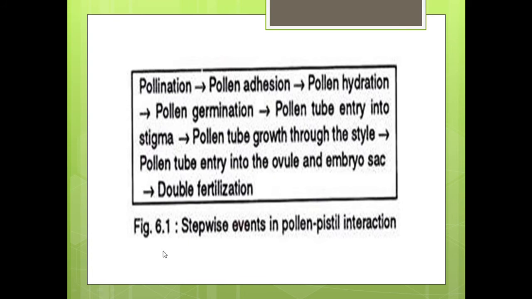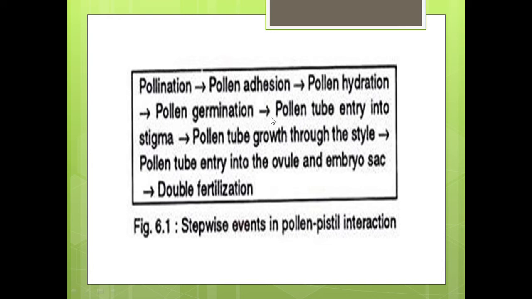Here we can see the stepwise events in pollen-pistil interaction. First event is pollination. Do you remember what is meant by pollination? Yes, pollination means the transfer of pollen grains. After pollination, the pollen goes to the stigma. If it is the right type or compatible pollen, then it sticks to the stigma. It is called pollen adhesion. Then pollen hydration.